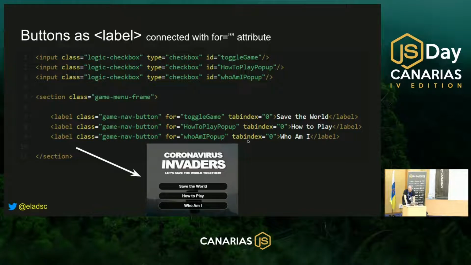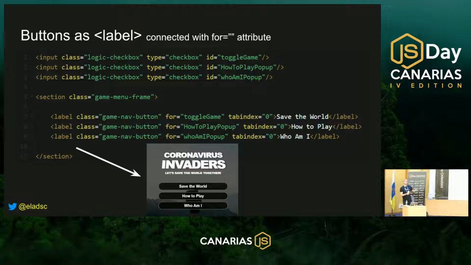For example, let's take the last one, the UMI label button. If I'm clicking on it, it will trigger the checkbox that has the ID name of UMI pop-up. The first time you click it, it will change from unchecked to checked. If you do it again, it will change from checked to unchecked. But this is just changing the statuses of those checkboxes, and it still doesn't do any real operation for us.